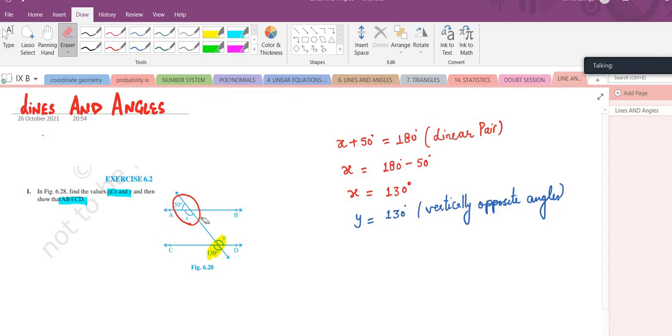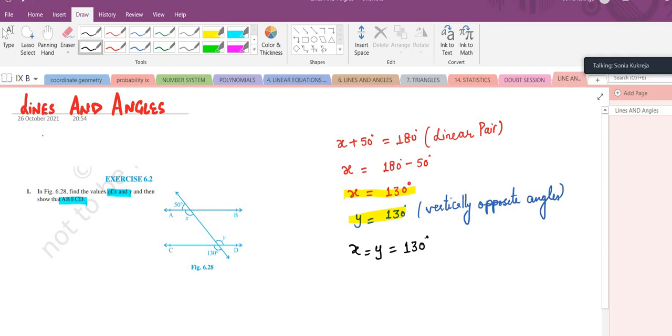Let me erase something from here first. See, now this angle x is 130 and y is also 130. So I can say x and y both are equal to 130.